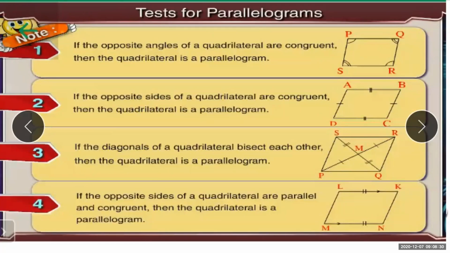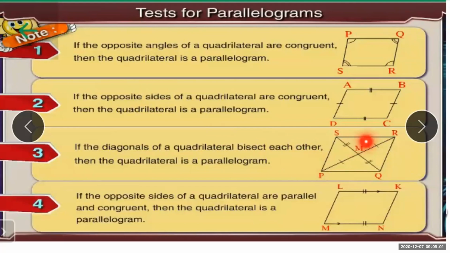Third, if the diagonals of a quadrilateral bisect each other, then the quadrilateral is a parallelogram. Here I have explained the meaning of bisect each other. Whenever you draw two lines, they will intersect. In the previous lecture, I clarified the difference between intersection and bisection.